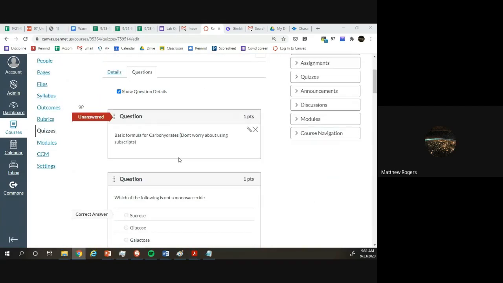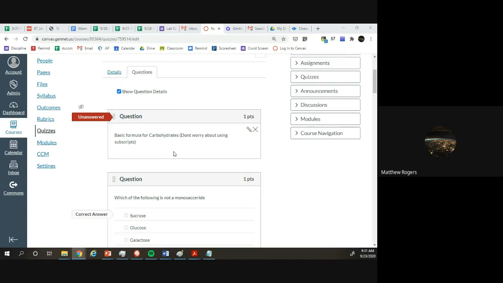And so, number one here, basic formula for carbohydrates. When you look at the word carbohydrates, you'll see the word carbon and hydrate in the word. Hydrate, obviously another word for water. So carbohydrates are carbon water. The basic formula for carbohydrates is CH2O. Some of you guys had other things you got from the reading. That's completely fine, but it has to be some form of CH2O. So that's the simplified form.